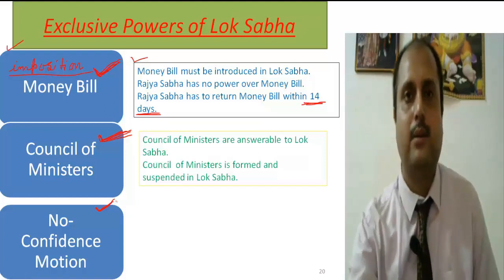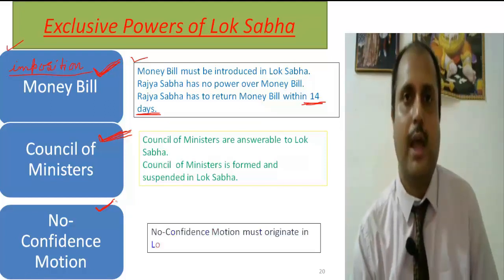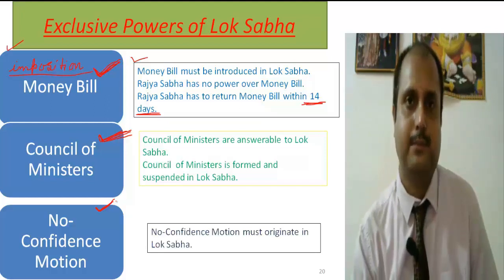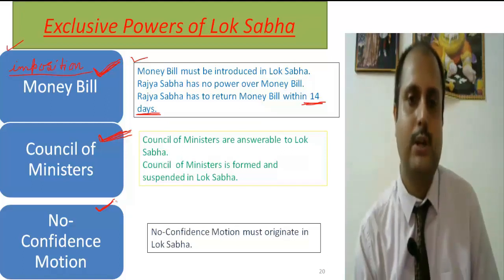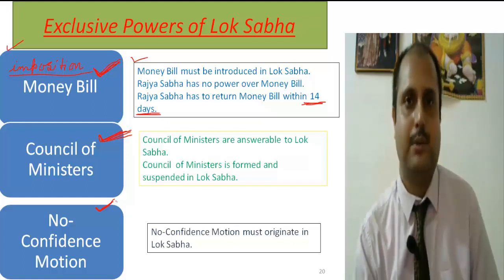Actually, the government rules as long as it enjoys the confidence of the Lok Sabha. As soon as the government loses the confidence, it has to resign. So the no confidence motion is generally proposed by the opposition party when the present government doesn't have majority support in the Lok Sabha.